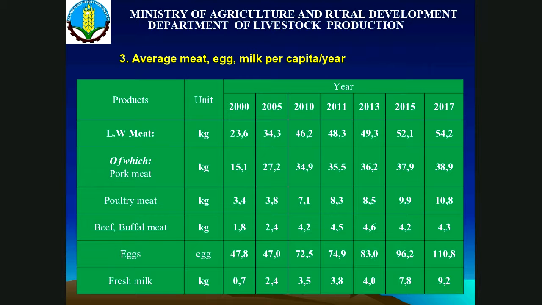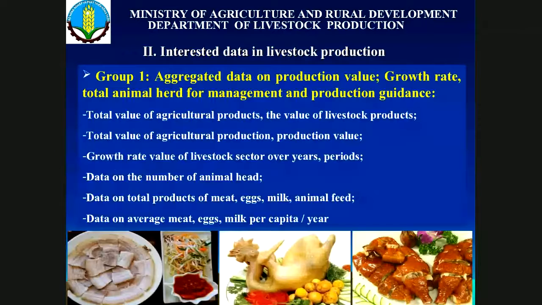And here, from the data, we have a number of items for the livestock data, but they focus on the production value. But we do not have the link between the livestock population and the economic value from the livestock system.